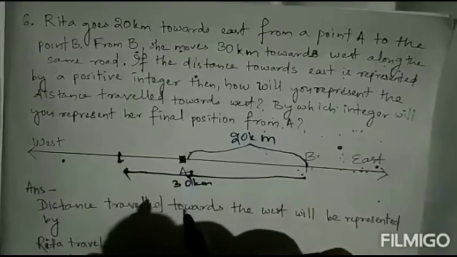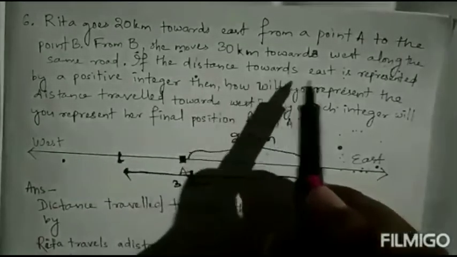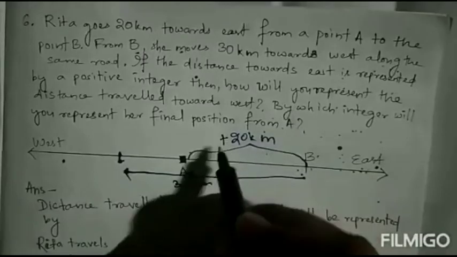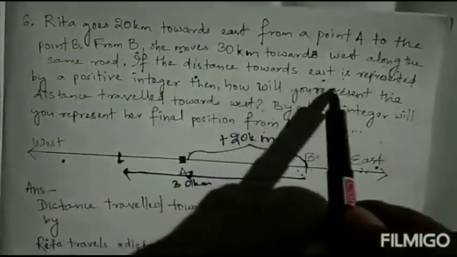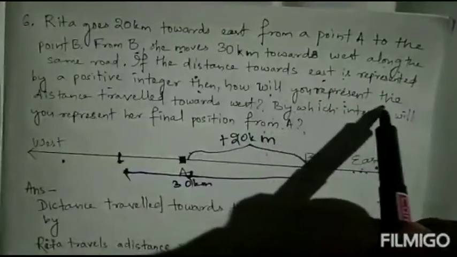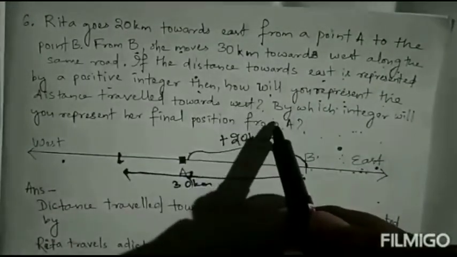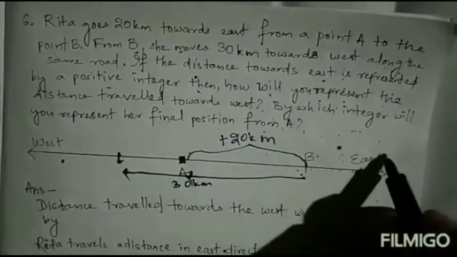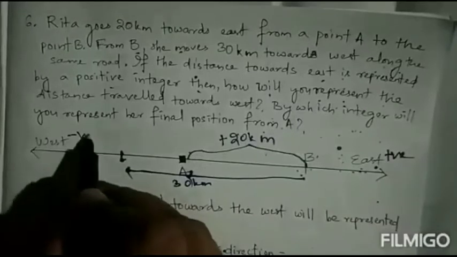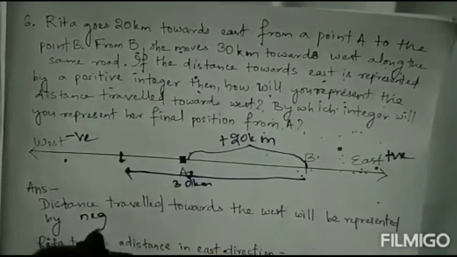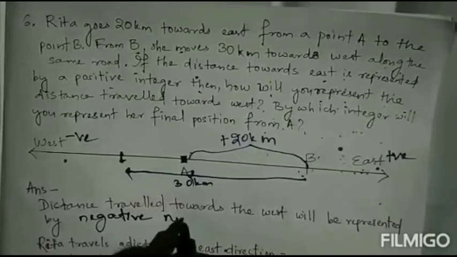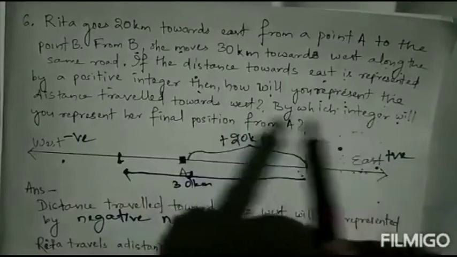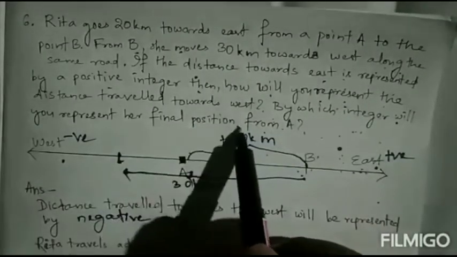If along the same road, the distance towards east is represented by positive integer, then how will you represent the distance traveled toward the west? So distance traveled towards west will be what? If east is positive, then west will be what? Negative. So we will represent by negative number. Next is what? By which integer will you represent her final position from A?